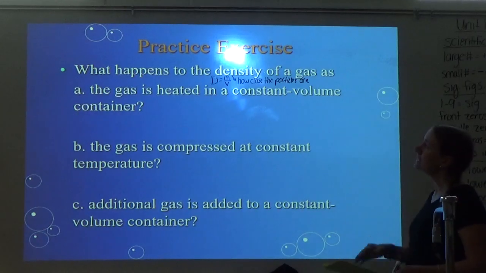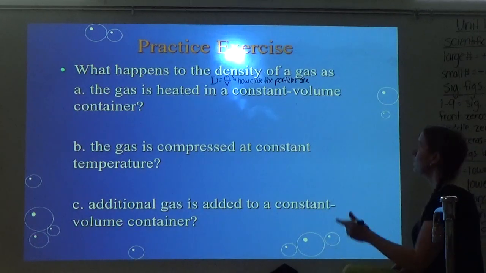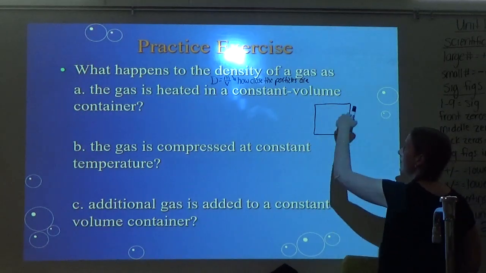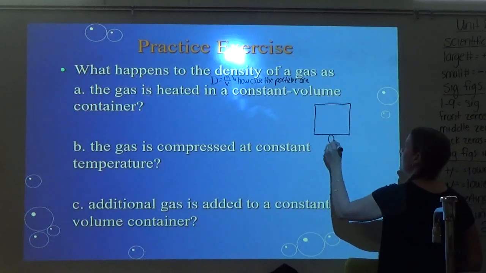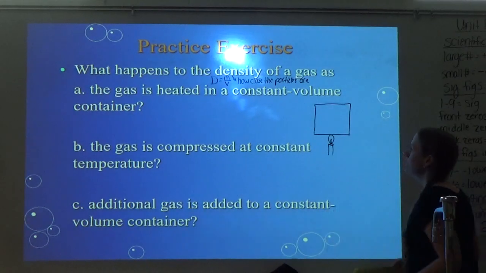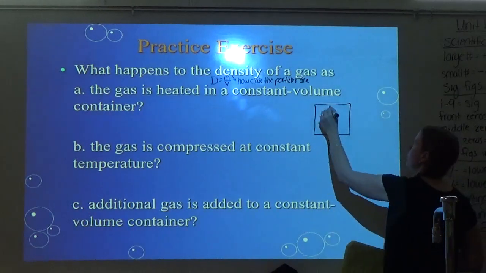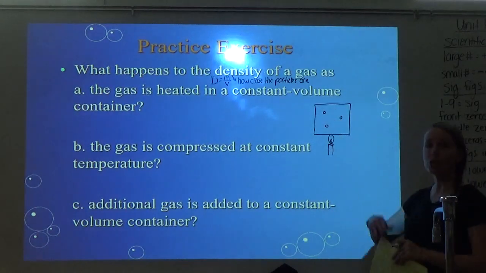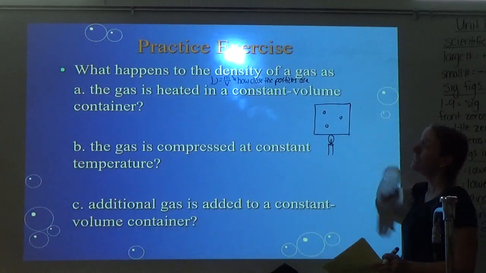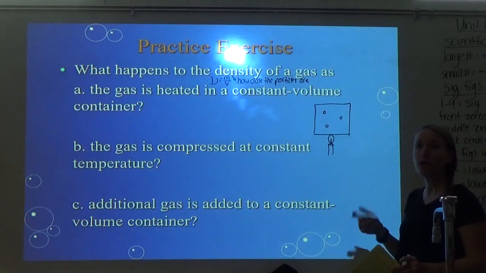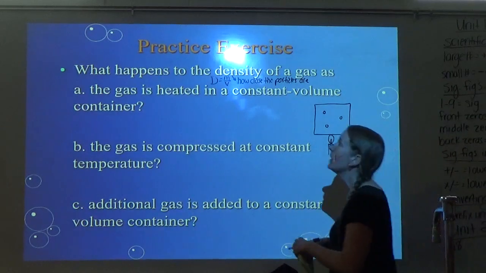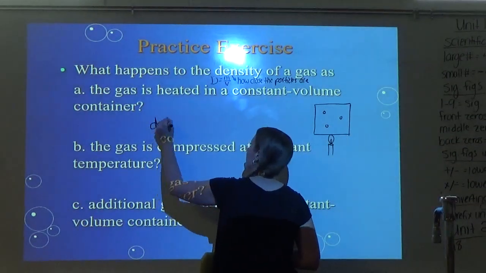So it says the gas is heated in a constant volume container. So y'all, constant volume means nothing is allowed to change. Alright, so we're going to heat it. Ooh, that's an odd looking flame. That's not a Bunsen burner, y'all. Alright, so we have our particles. If we try to heat it, they're going to start moving faster. They're going to want to expand, but of course they can't because it's constant volume. So even though they want to spread out and get less dense, there's no room to. So density actually stays the same.